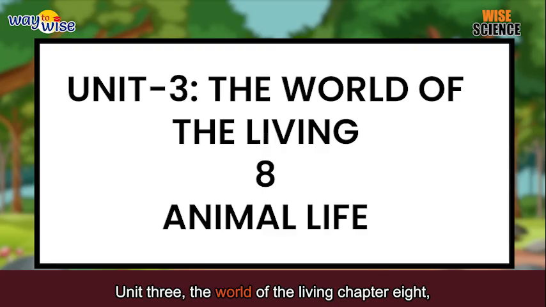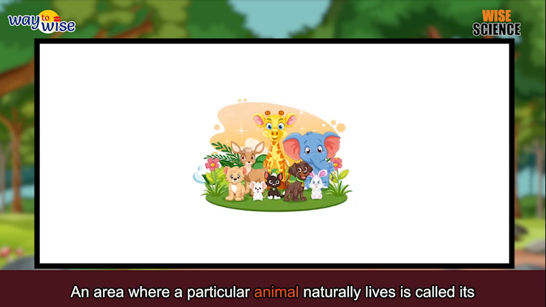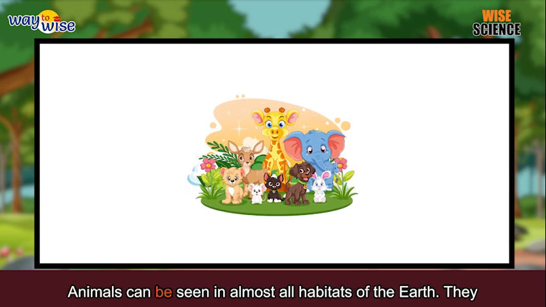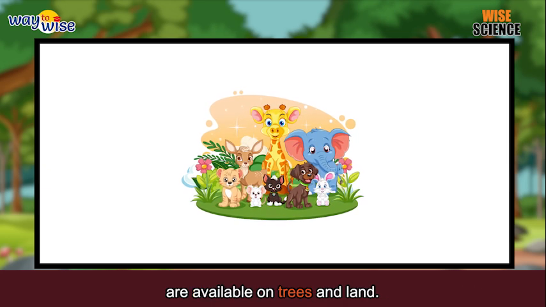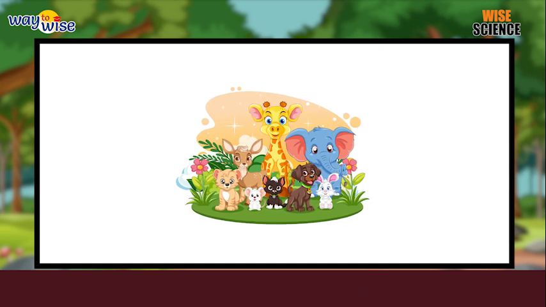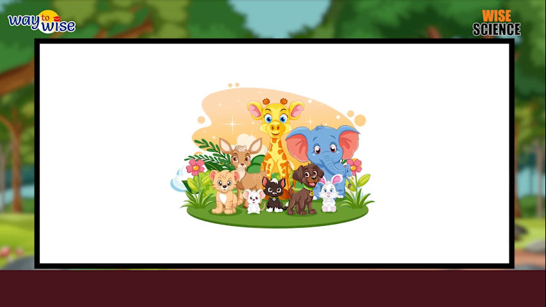Unit 3, The World of the Living, Chapter 8, Animal Life. An area where a particular animal naturally lives is called its habitat. Animals can be seen in almost all habitats of the earth. They are available on trees and land. They are in water and air too. The surrounding in which the animal grows is called the environment.